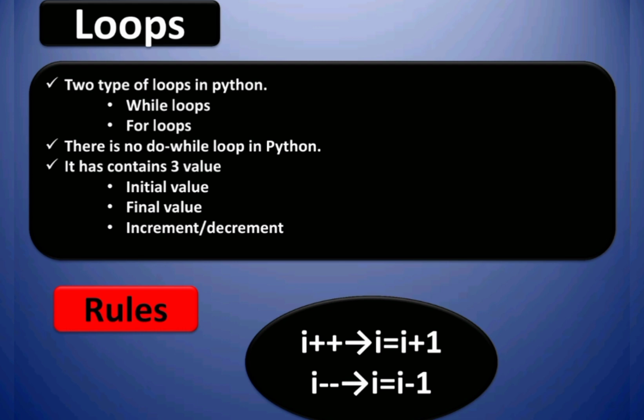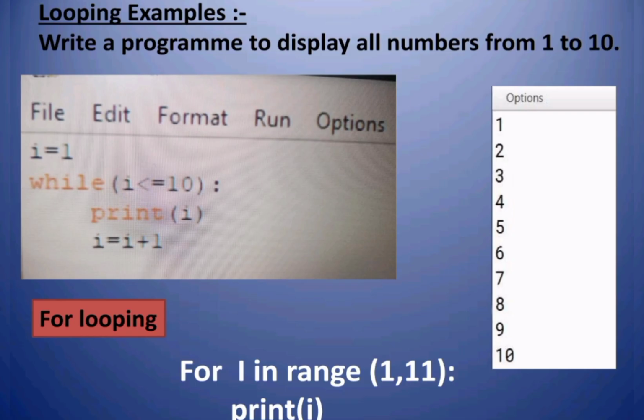Example of looping. Write a program to display all numbers from 1 to 10. In while loop we can write I equal to 1, while I less than equal to 10, print I, I equal to I plus 1. Here I equal to 1 is the initial value, while I less than equal to 10 is the final value, I equal to I plus 1 is the increment.